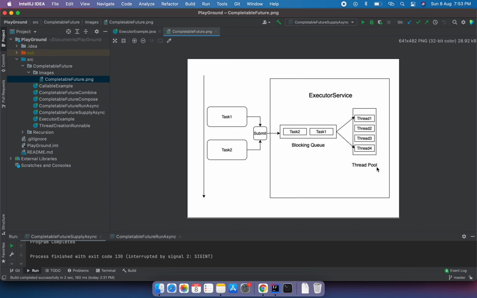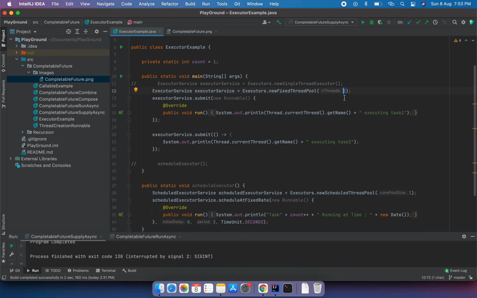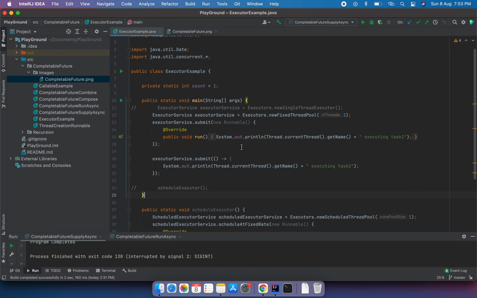These are the threads allocated from the thread pool. In our example we are manually saying the number of threads needed is 2, so 2 threads will be allocated. I'll quickly run this example, and we will make some tweaks and see the behavior.